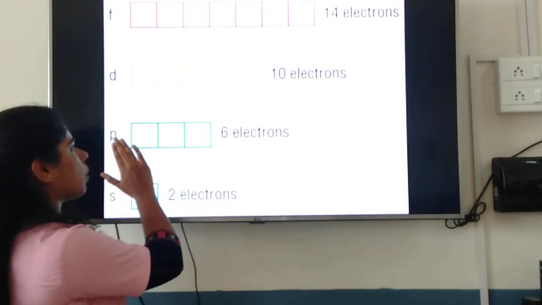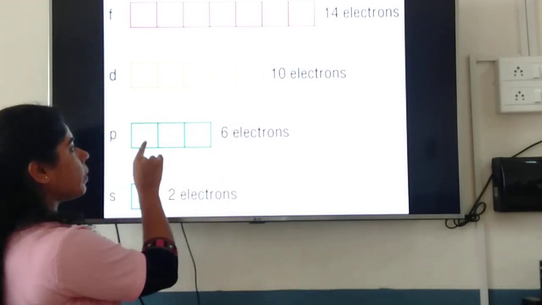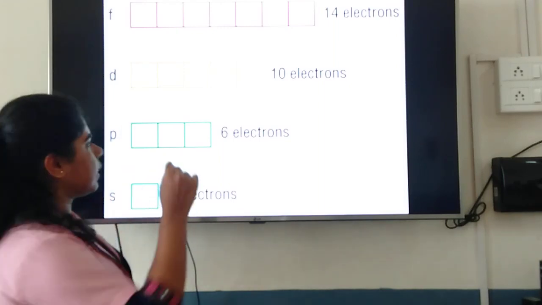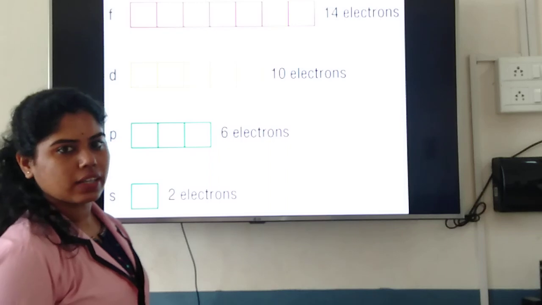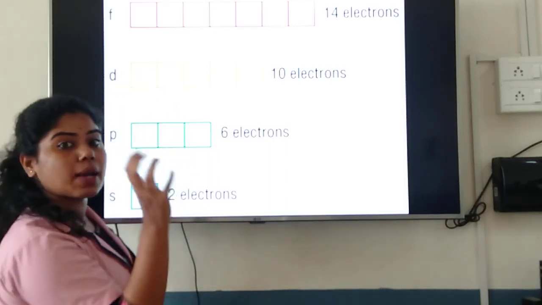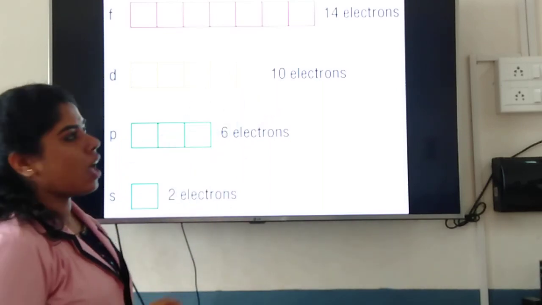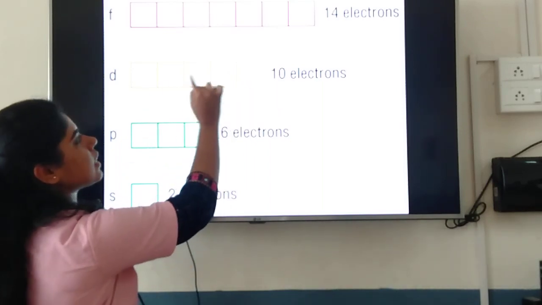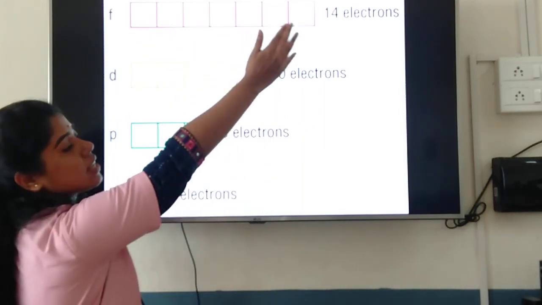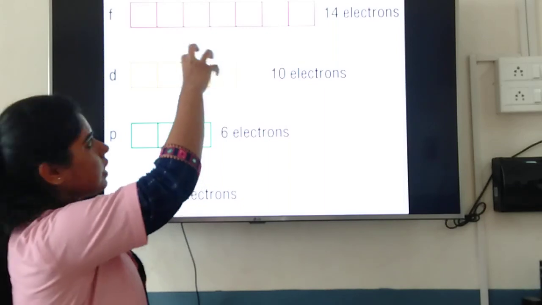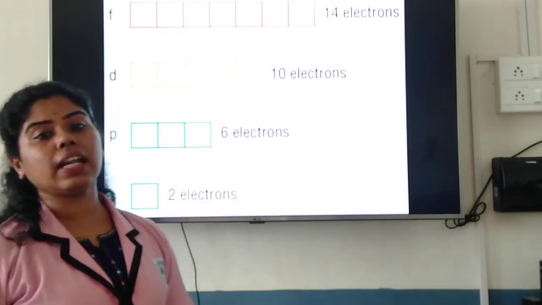Next you have P orbitals, you have 1, 2, 3 boxes. Three positions are there. That means how many can you fill? In one you can fill 2. That means 2 plus 2 plus 2, 6 electrons. Got it? Next you go for D. The D subshell contains 5 orbitals. That means it can fill up 10 electrons. Same way the F subshell has 7 orbitals, which means you can fill 14 electrons.